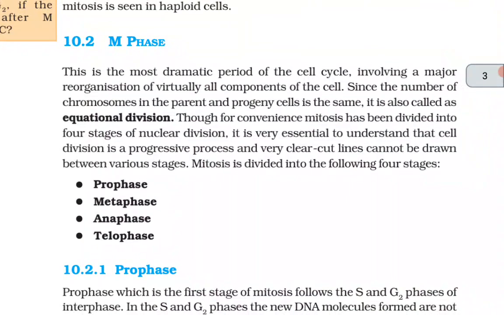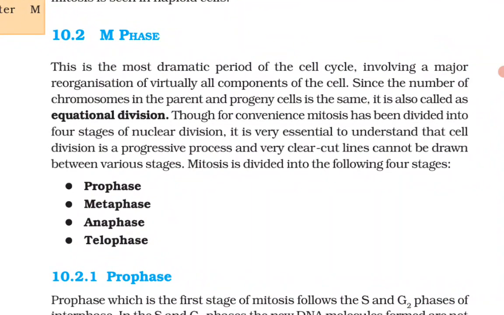10.2 M phase. This is the most dramatic period of the cell cycle, involving a major reorganization of virtually all components of the cell. Since the number of chromosomes in the parent and the progeny cells is the same, it is also called equational division.